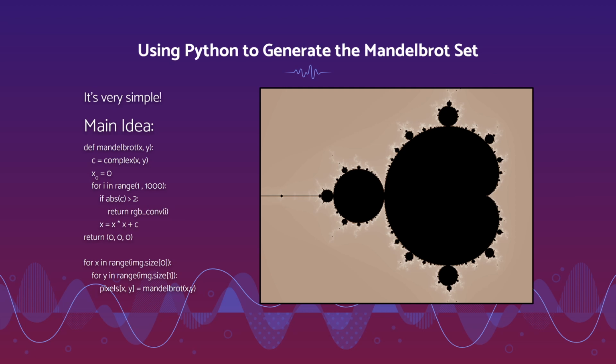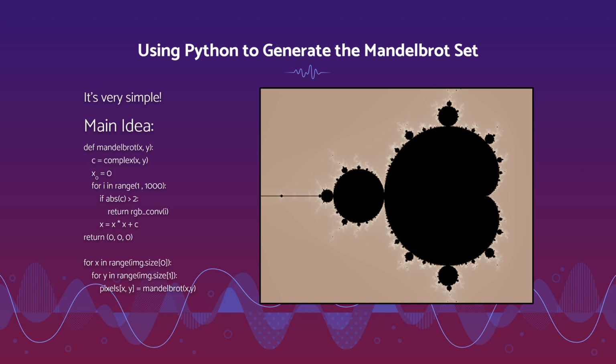This is a visual representation of the Mandelbrot set. And the code is actually extremely simple to generate this. If we look at the bottom, it's just for x in range, for y in range. That's simply running through all of the xy coordinates on the graph.